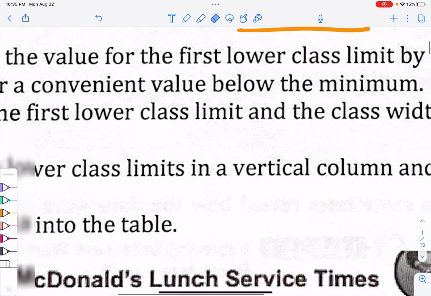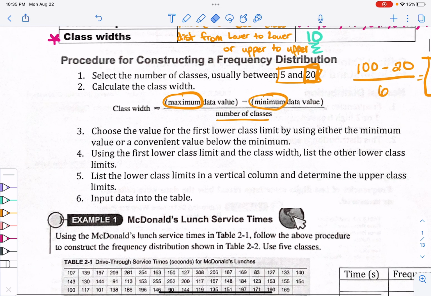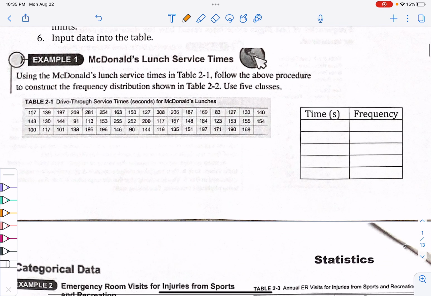So you can choose a convenient value, circle that word. Choosing a convenient value is a lot of times what they'll have you do. Using the first lower class limit and the class width, list the other lower class limits, and then you build your classes from there. So let's do that here. I gave you the time and the frequency, and we're going to fill this table in.